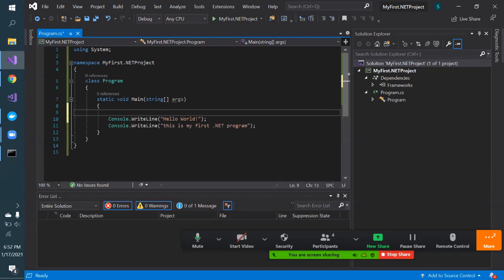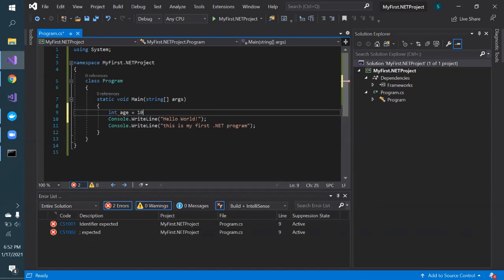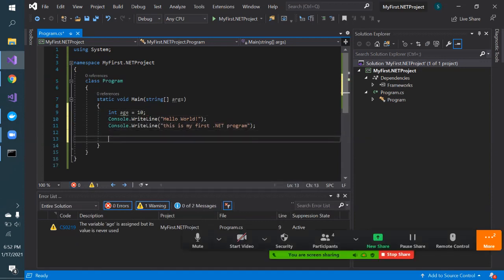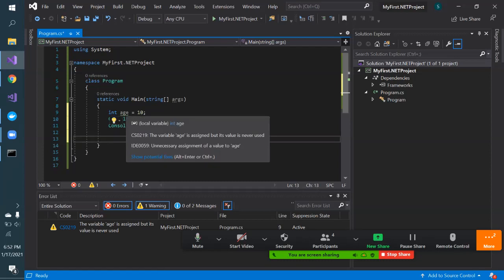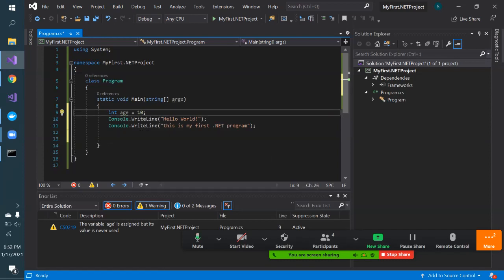Suppose I can create one variable, say an integer variable. Integer is for storing numeric value. Maybe I can just give age equal to 10. Okay. So it will keep giving some programming practices. So at the age, it is giving some red color. What it means is, if you mouse over, the variable age is assigned, but it is never used. So it is just giving me some programming tips that you have declared this variable, but you are not using it anywhere.